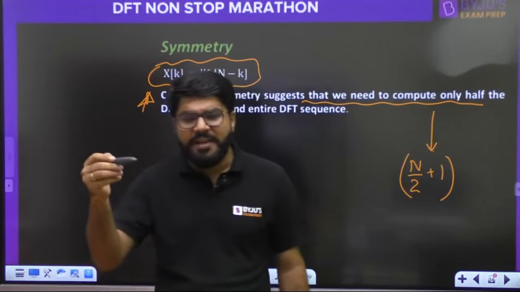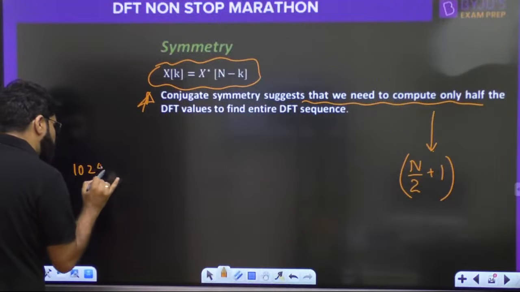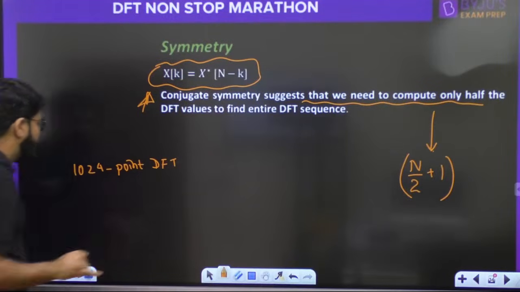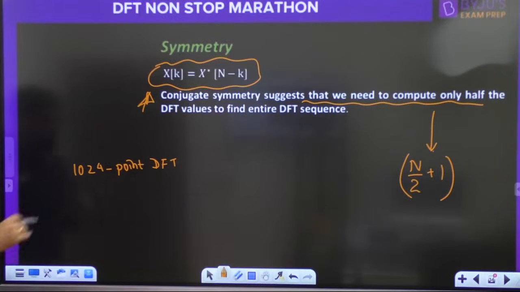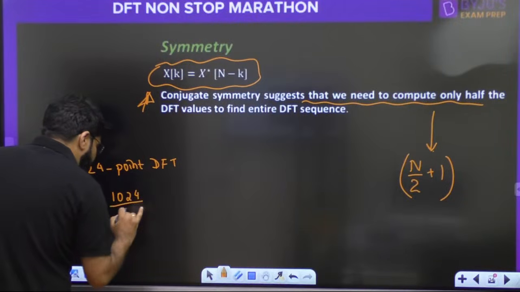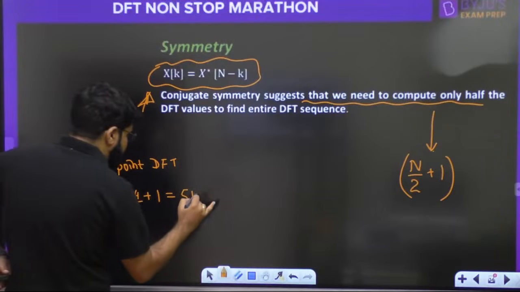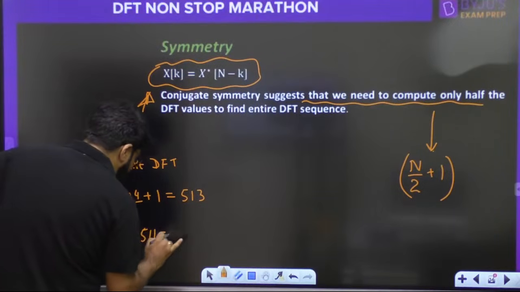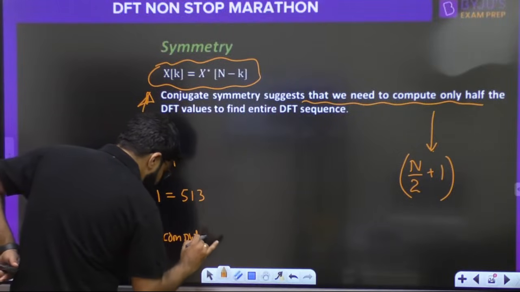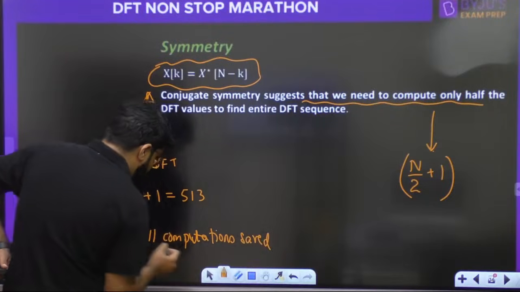And this effect will be big if N is big. Suppose somebody is trying to compute the 1024-point DFT. How many values do you need to calculate? 1024 by 2 plus 1, that will be 513. So 511 computations saved, nearly half.